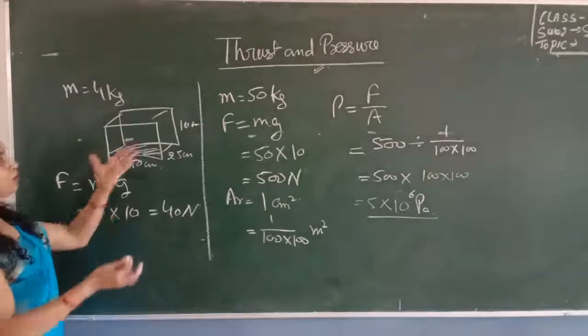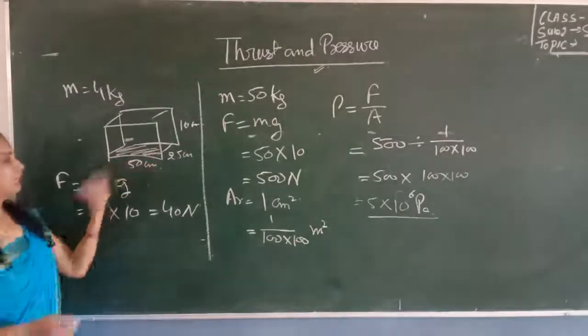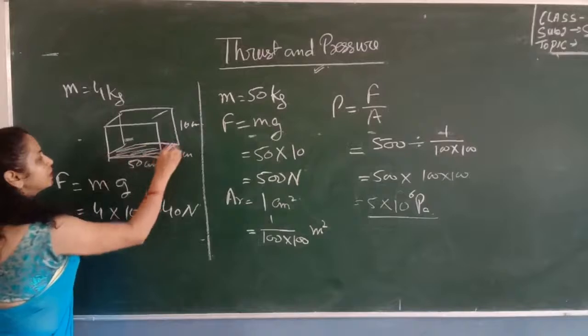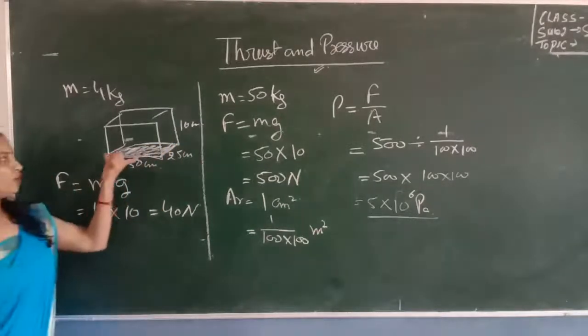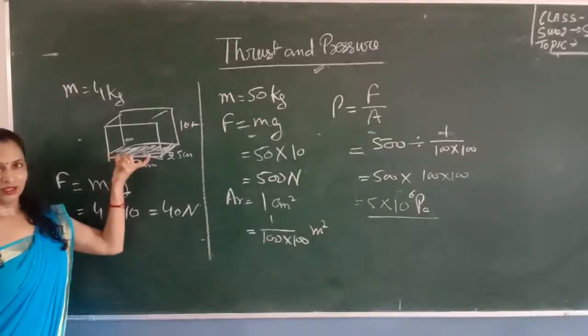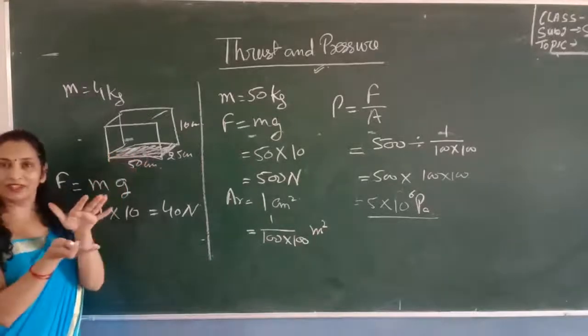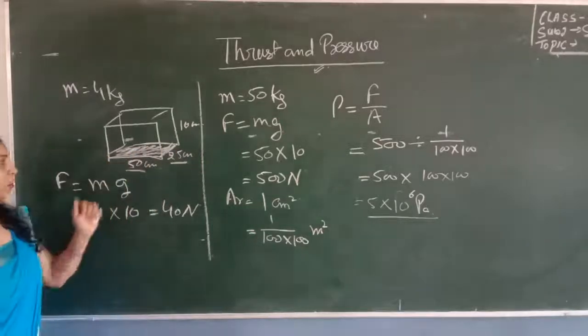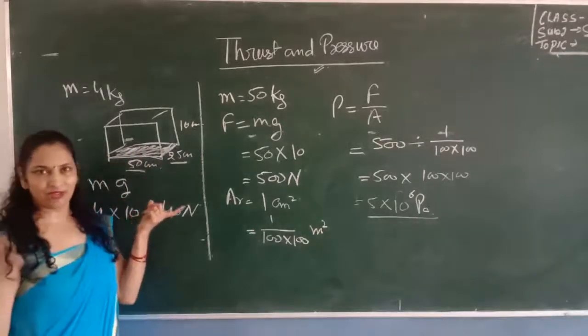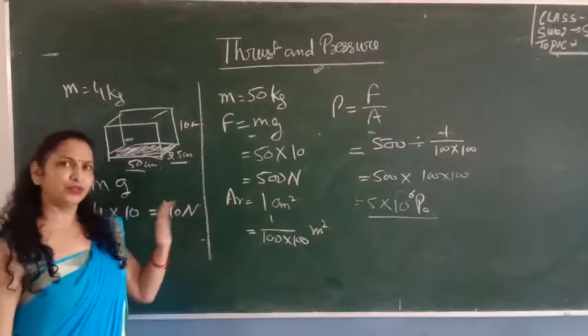Now if you keep the block in such a position that this surface rests on the tabletop, then the area of this block which is in contact with the table is 50 multiplied by 25, because this block is in the form of a rectangle and we know that a rectangle has area length into breadth.